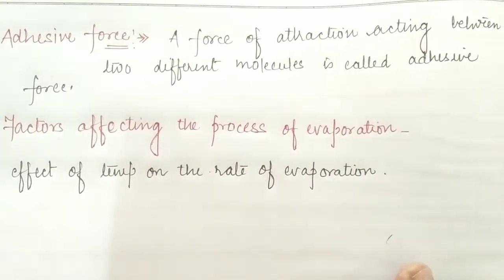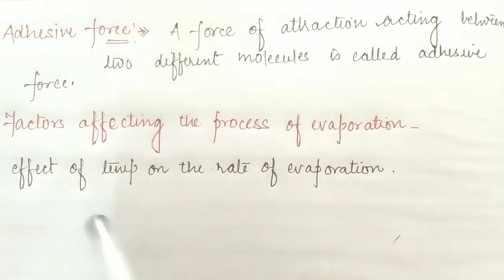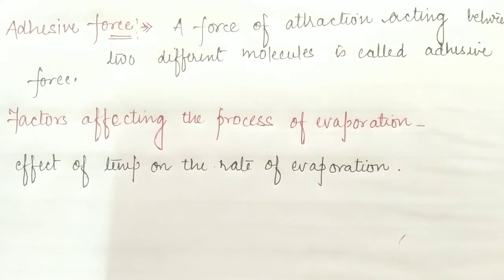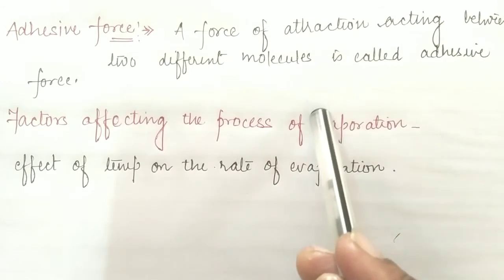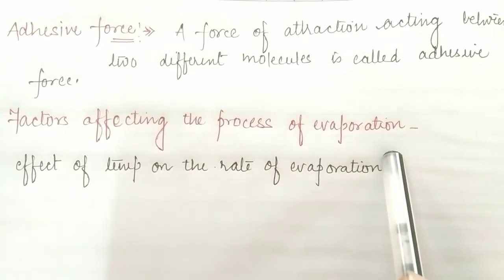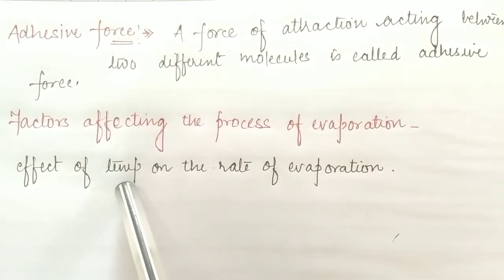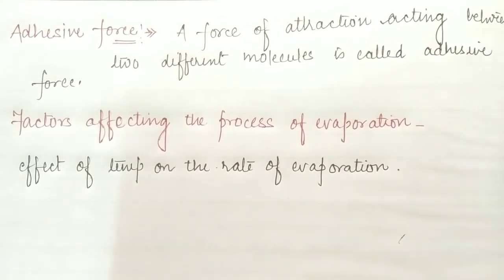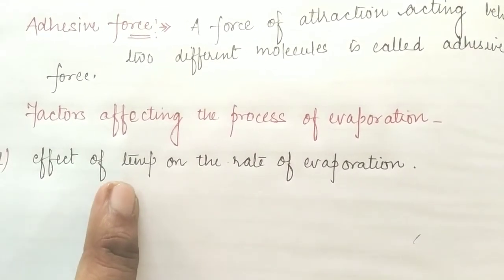Students, what does this statement mean? Effect of temperature on the rate of evaporation. As we know, the evaporation process is totally dependent on the temperature. As the temperature increases, the rate of evaporation increases. The reason behind this is that the energy of the molecules increases as we increase the temperature.